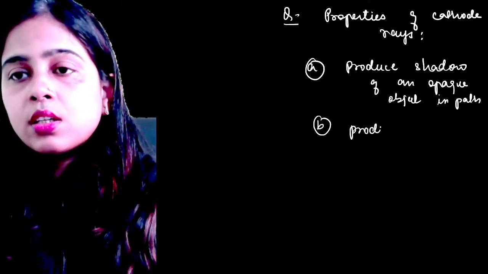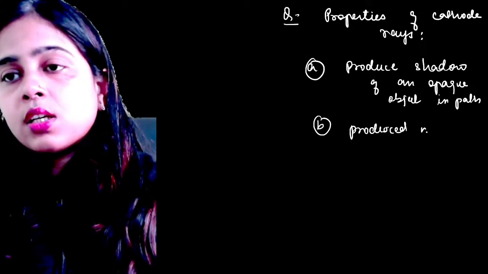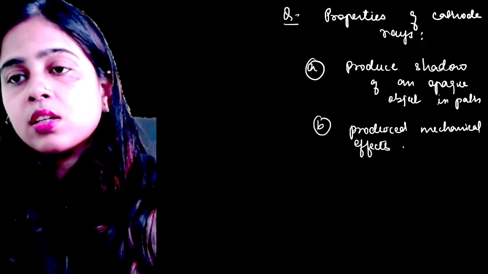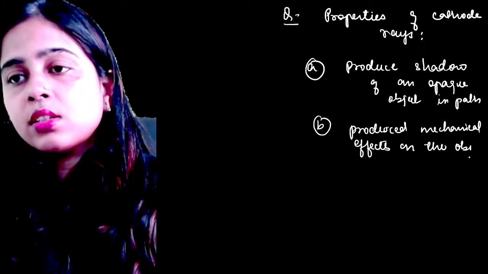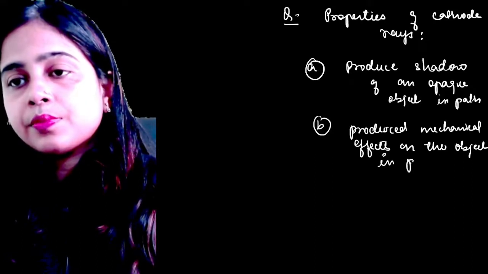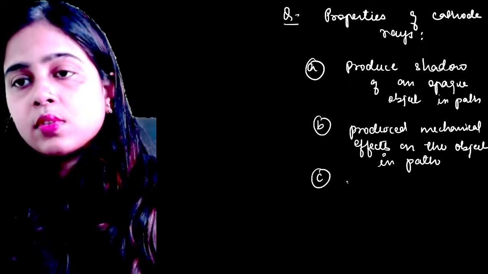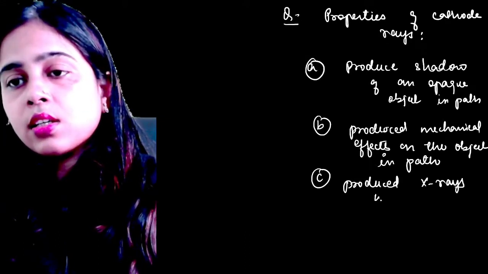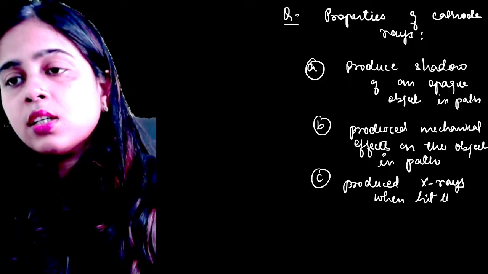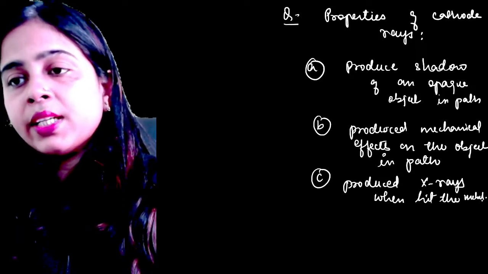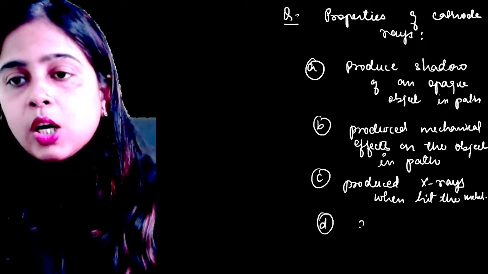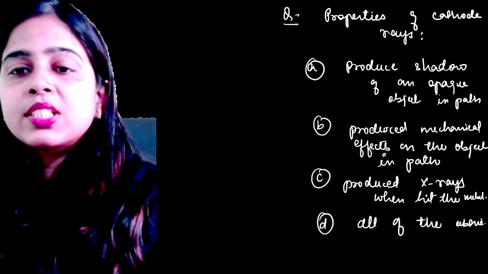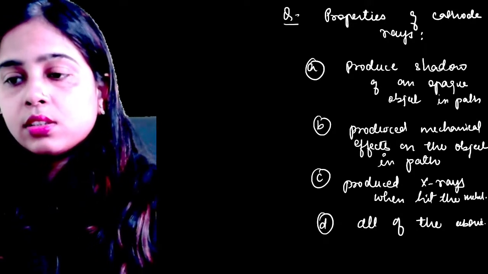Option B, produce mechanical effects on the object in path. Option C, produce X-rays when they hit the metal surface. Option D, all of the above. So out of the given properties, which is the correct property of cathode rays?